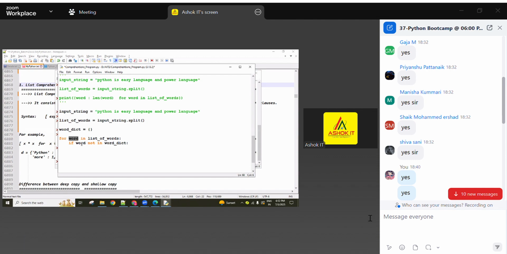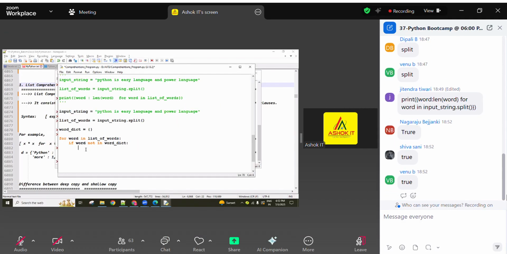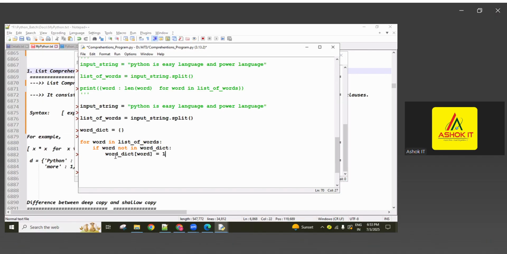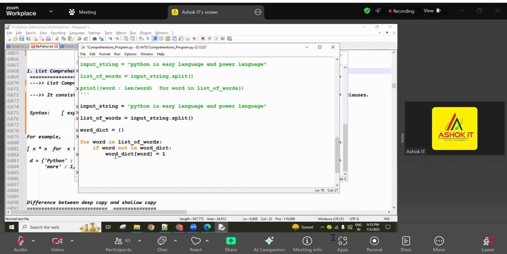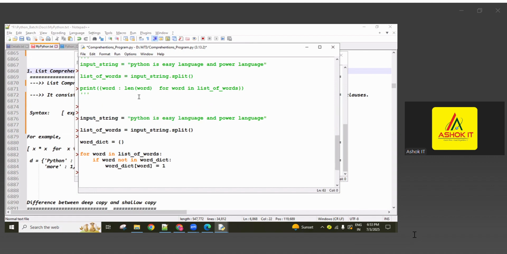So now here, the first time the word Python is getting in here using the for loop. Now, Python is not in this word dictionary, right? The first time, it's not there. If it's not there, then it returns true. Then going inside, into this dictionary, this word as a key I'm adding, and for this key, count 1 I'm adding. Here my question is, how many times is every word repeated? If we want to find that out, then we can write like this.